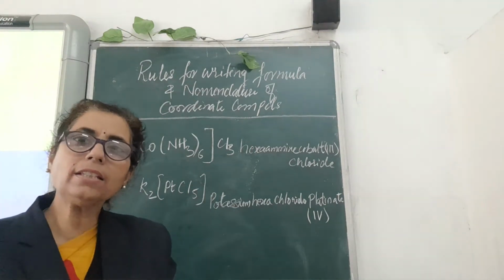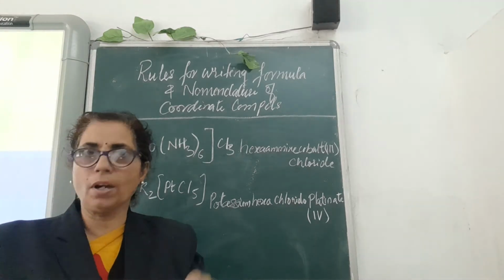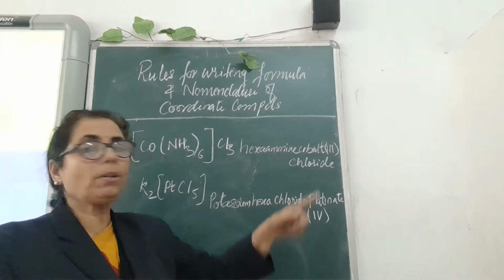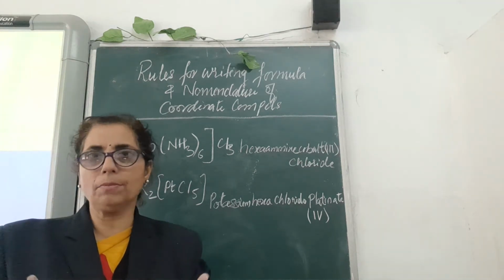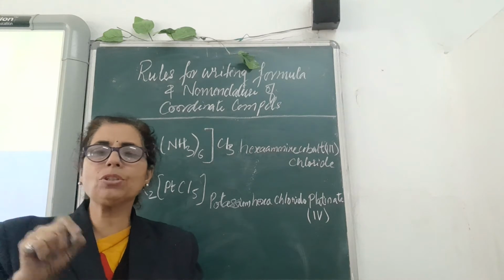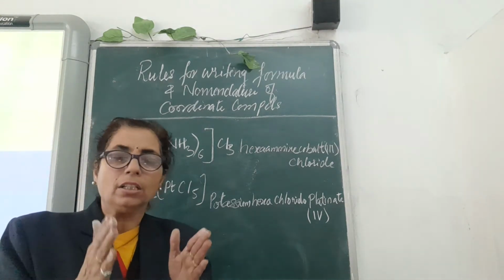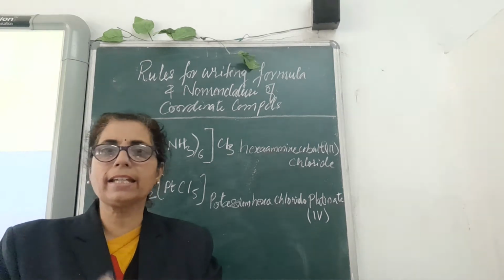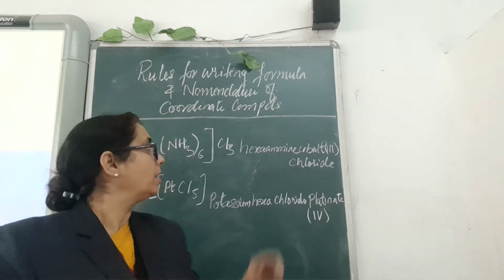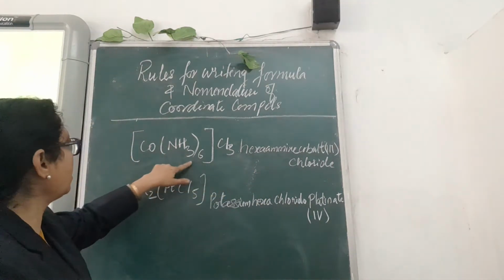And while writing the name of the complex compound, or the coordination compound, one very important tip that you have to keep in mind is that this is the name of one compound. So its name should be written very close together. Whatever words you are writing, there should not be any space. It should look like one complete name. So see, there is no gap I have written. There is no gap. So hexaammine,